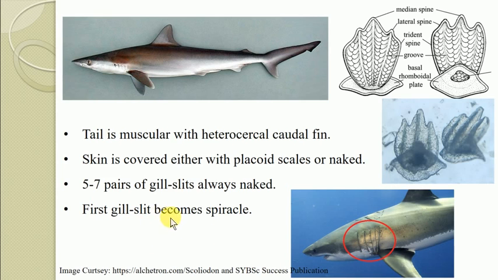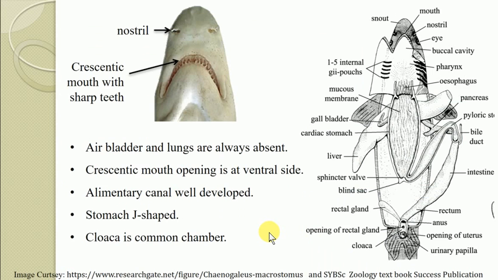Then the first gill slit becomes a spiracle which opens just behind the eyes. So here you can see that this is an eye, and this one is the first gill slit which is acting as the spiracle. So this is again a characteristic feature. The next character: the air bladder or the lungs are always absent.